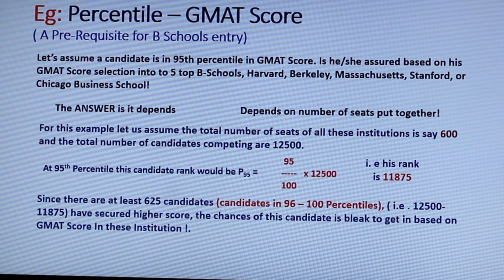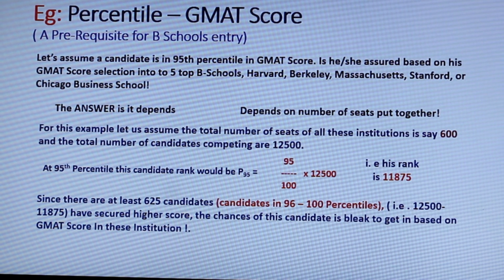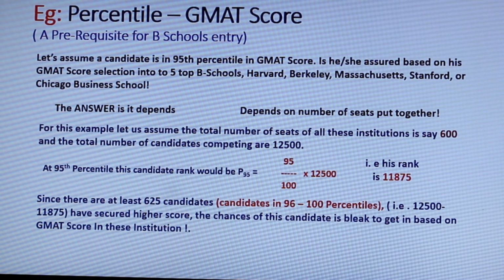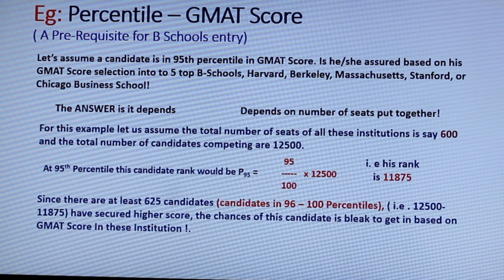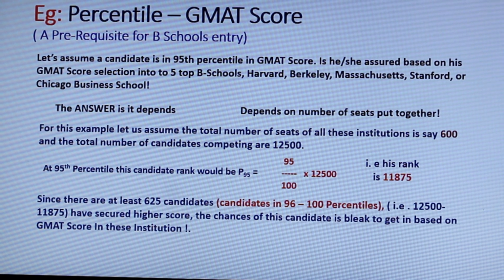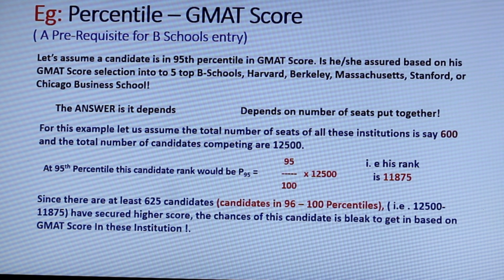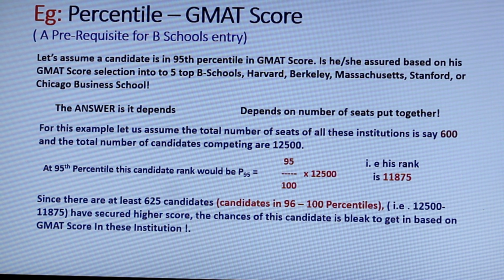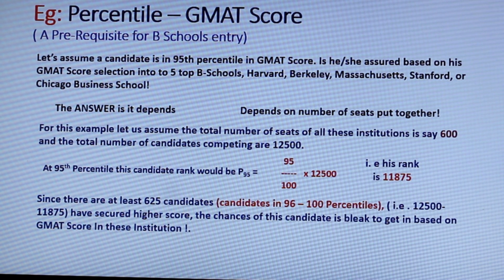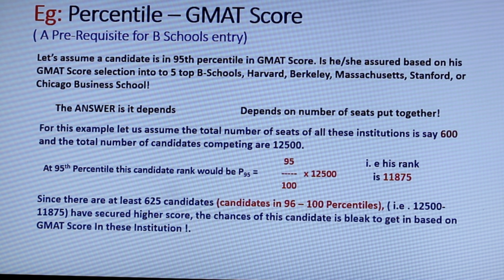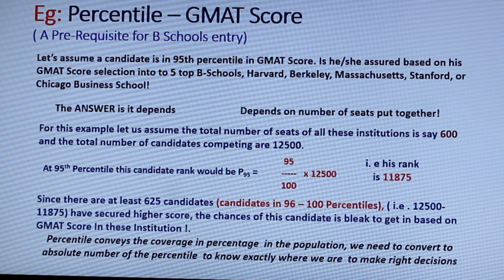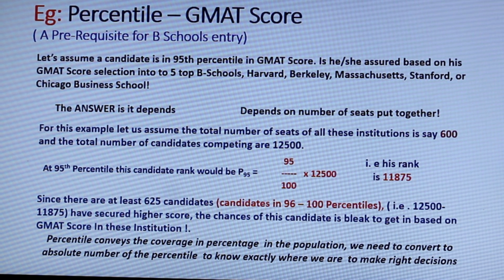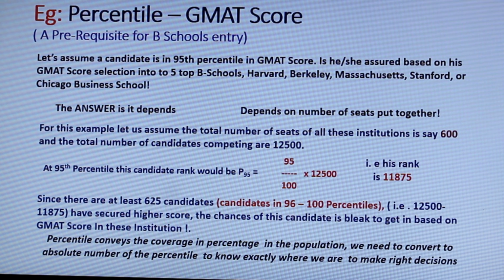Already 625 candidates are above his rank and there are only 600 seats. Even assuming all 600 get in, there are still about 25 students above his rank. So what we need to understand here is that mere percentile alone is not sufficient. You need to convert it into an absolute number to understand where you stand and take a decision accordingly. Obviously, this candidate should have a plan B or alternate plan.